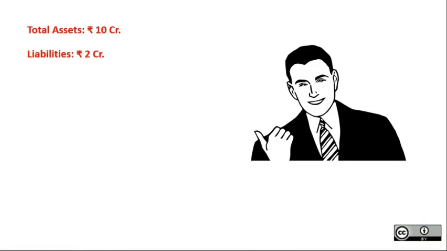But tell me guys, what would be the net asset in this case? Total asset is 10 crore, liabilities is 2 crore. So now net asset would be 8 crores, not 10 crores like in the earlier example. Why? Because we have deducted this 2 crore liability from the total assets of 10 crore. That's how you get the net asset or net worth of this businessman. Is that clear?